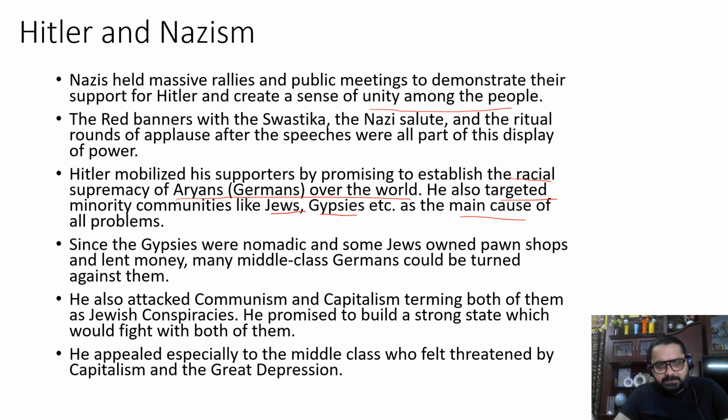So in fact, it wouldn't be wrong to say that Hitler cashed in on the opportunity to take the middle class people into confidence by blaming the gypsies and the Jewish people for conspiring, and for making them responsible for all the problems in Germany.